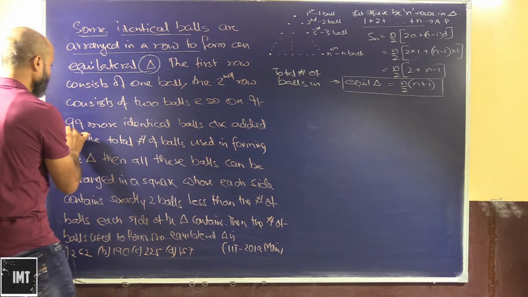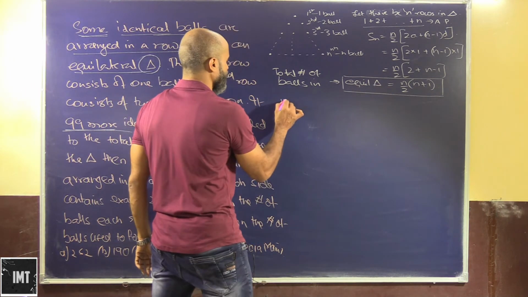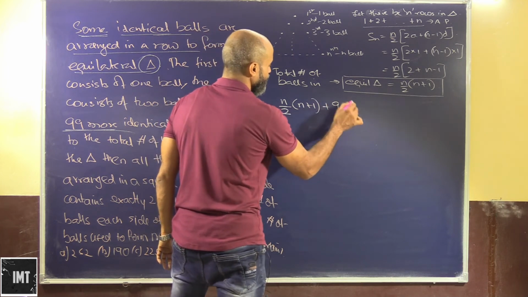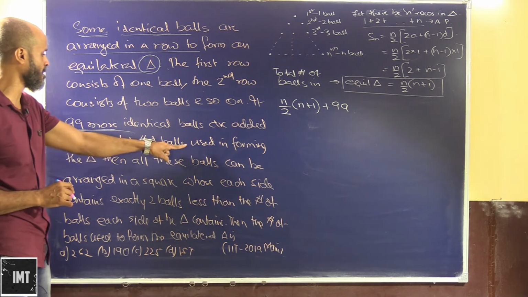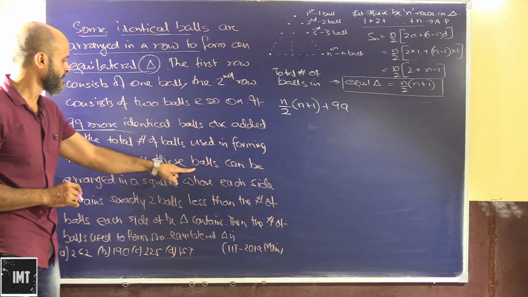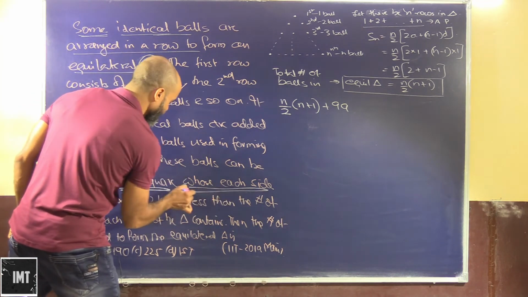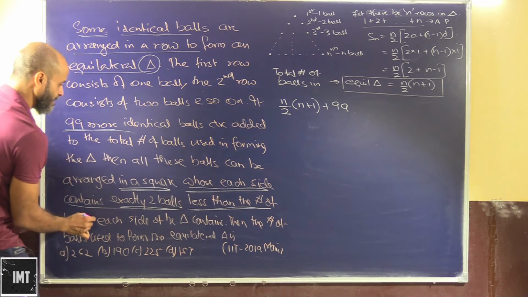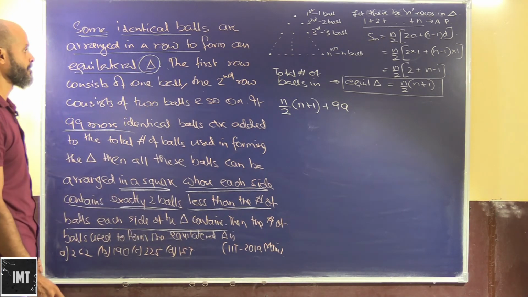Now if 99 more balls are added, that will be n by 2 into n plus 1 plus 99. Okay. If 99 more identical balls are added to the total number of balls used in forming the triangle, then all these balls can be arranged in a square whose each side contains exactly 2 balls less than the number of balls each side of the triangle contains.